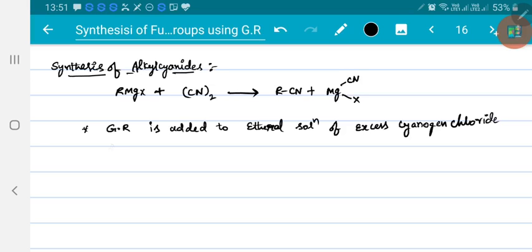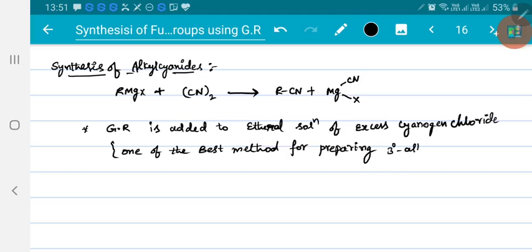It is one of the best methods of preparing tertiary alkyl cyanides.